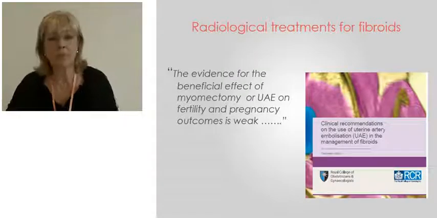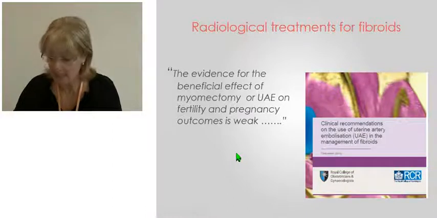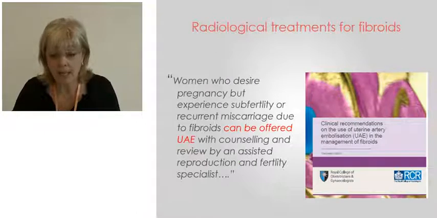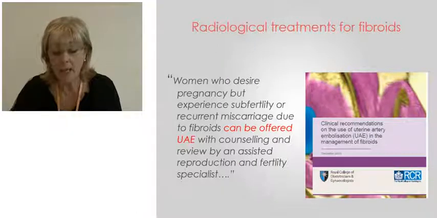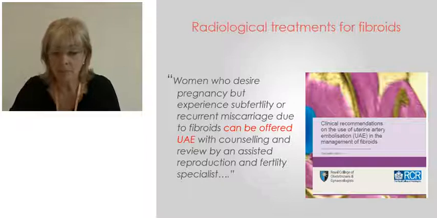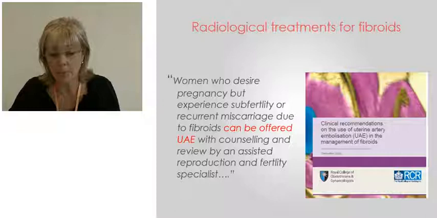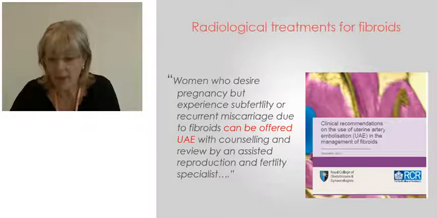And so I usually refer to the clinical recommendations, the guidelines produced by the two colleges in the UK, where they say the evidence for the beneficial effect of either myomectomy or embolization on fertility and pregnancy outcomes is weak. And that embolization can be offered to women considering fertility, but it must be done on an individual basis and with counselling and review by fertility specialists. And I'm talking mostly about uterine artery embolization because this is where most of the evidence has been obtained, but as far as we can tell, the results of magnetic resonance guided HIFU are more or less the same.